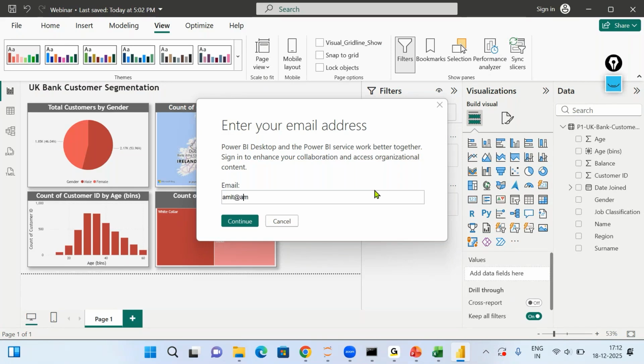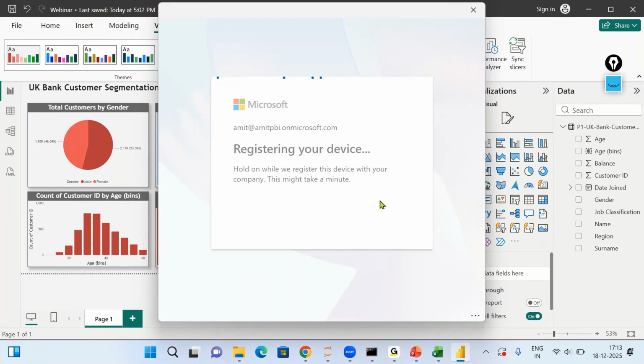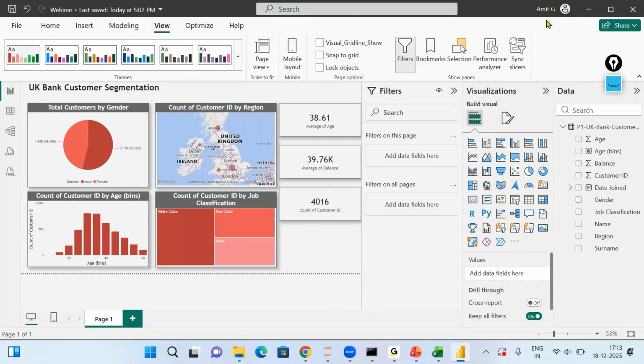If I log in with my account, I just have to sign in once. It will just take a few seconds and it will be logged in. Now you can see my name is coming up over here. That means I'm logged in with my account. I just need to save this file. Okay, we will save this.